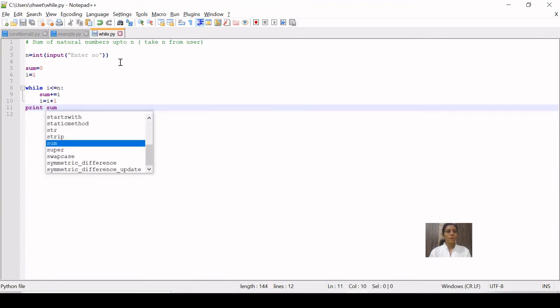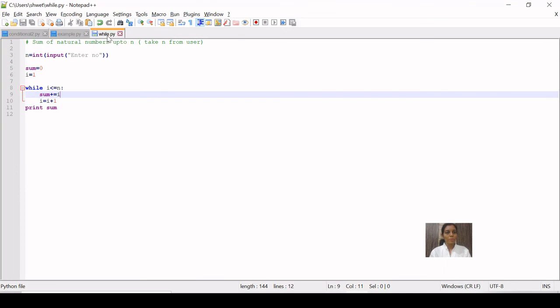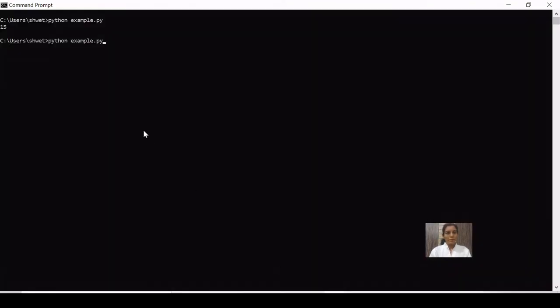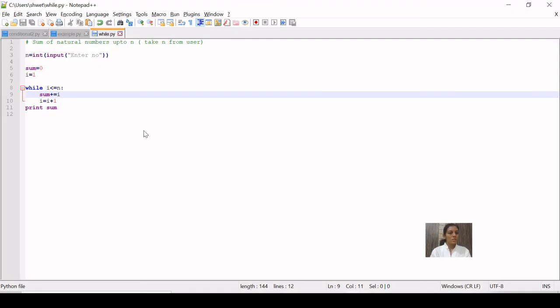Okay, and the name of the program is while.py. So accordingly we are going to execute python while.py. Enter a number. It is asking me for a number, so I am entering 5, and the summation up to 5 is 15. So this is the way you are supposed to use while.